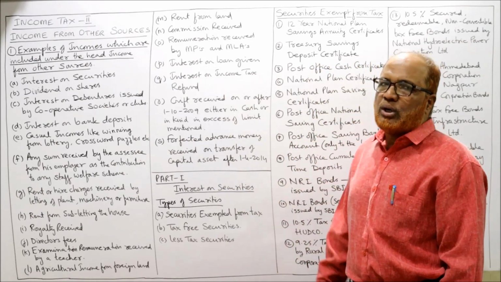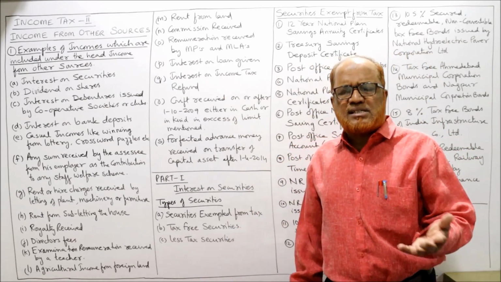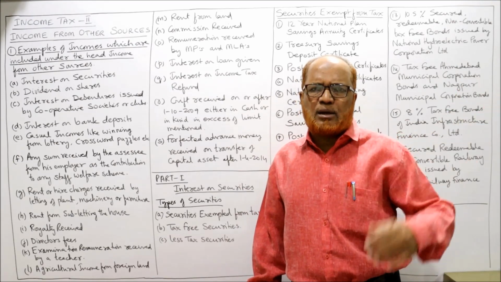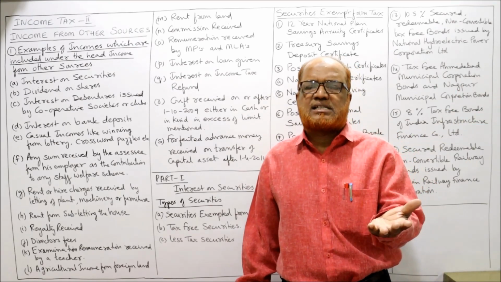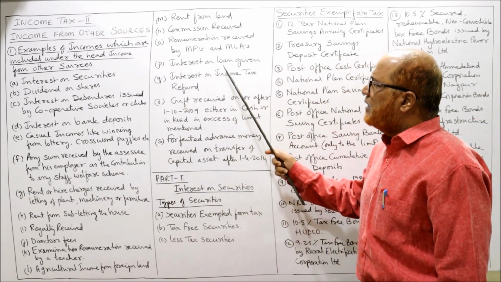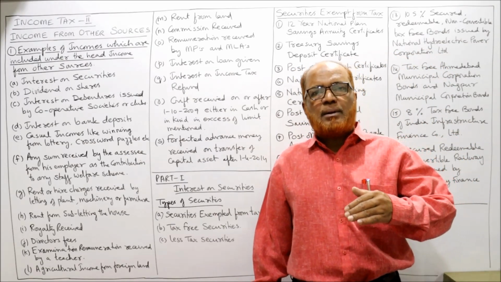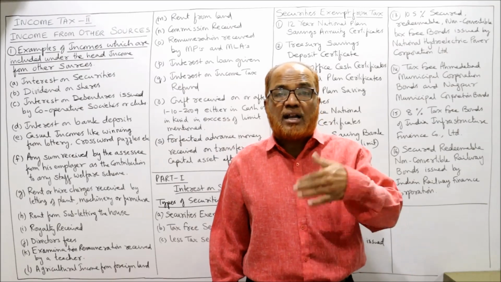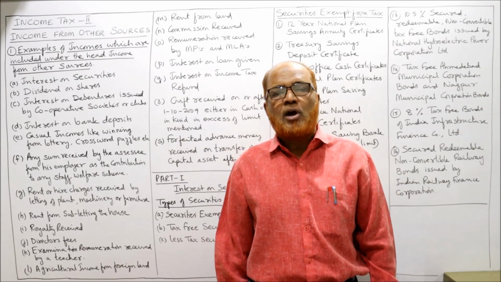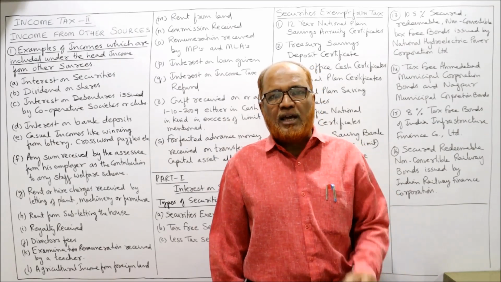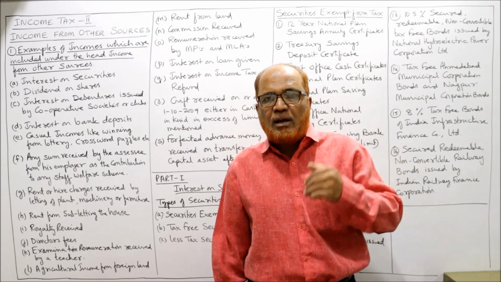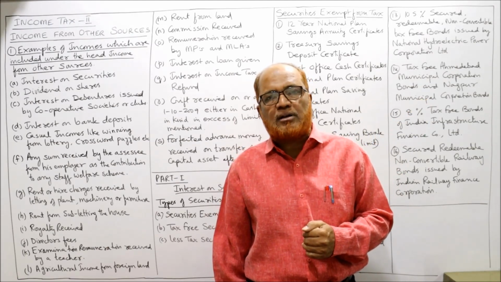Then interest on loan given. In normal circumstances, an assessee may give a loan to any other person and receive the interest. That interest is also taxable. Then interest on income tax refund. Sometimes an assessee may pay excessive income tax, where advance income tax paid is more or TDS is more. In that case, the amount is refundable to him from the income tax department.